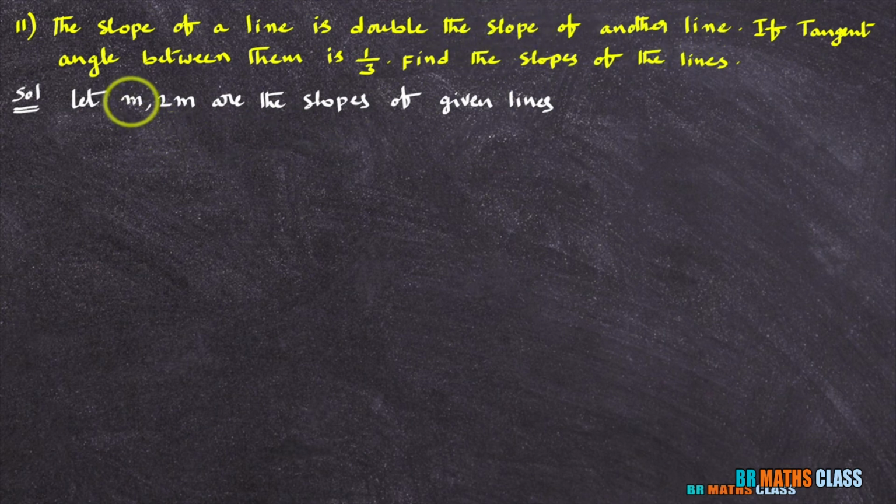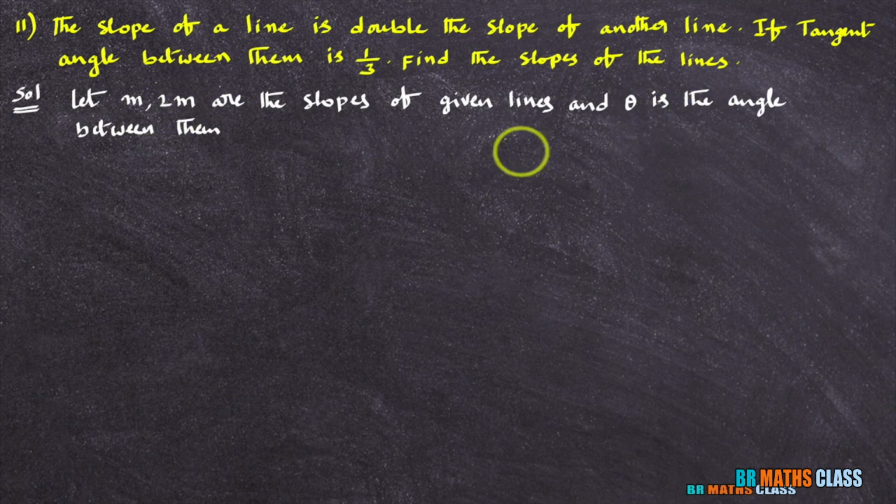One line's slope is m, and the other line's slope is 2m. Further, I take theta as the angle between the given lines. In the question, they give that the tangent of the angle between the lines is 1 by 3, so tan theta equals 1 by 3.